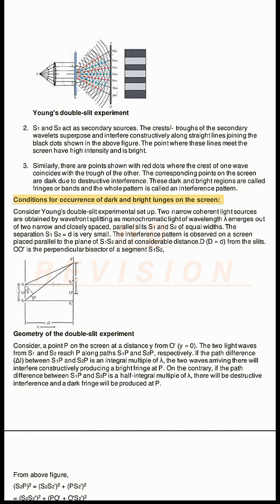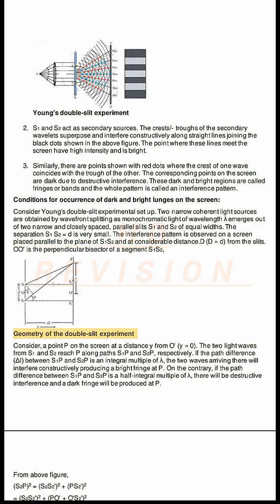Conditions for occurrence of dark and bright fringes on the screen. Consider Young's double slit experimental setup. Two narrow coherent light sources are obtained by wavefront splitting as monochromatic light of wavelength λ emerges out of two narrow and closely spaced, parallel slits S1 and S2 of equal widths. The separation S1S2 equals d, which is very small. The interference pattern is observed on a screen placed parallel to the plane of S1S2 and at considerable distance D from the slits. OO' is the perpendicular bisector of the segment S1S2.